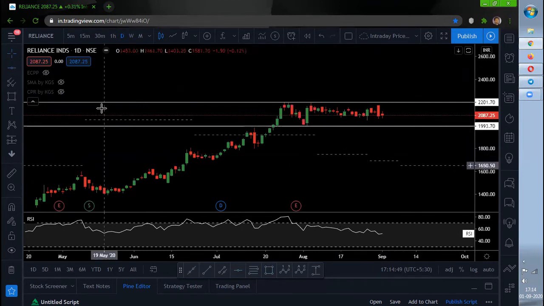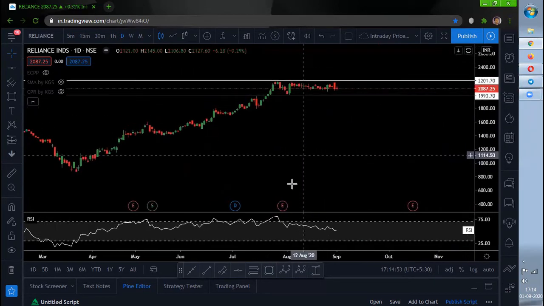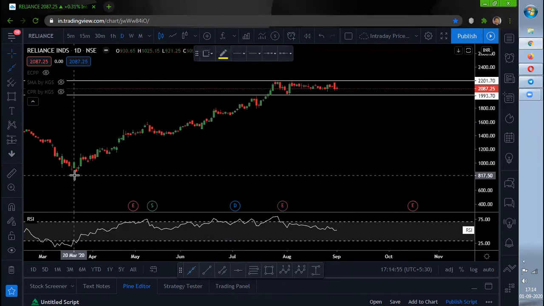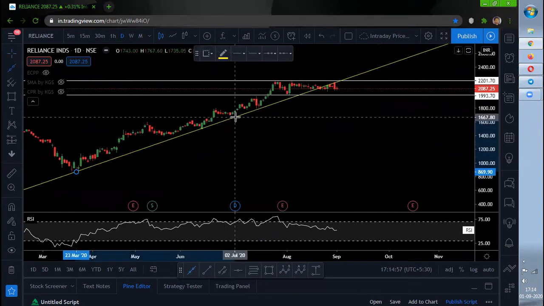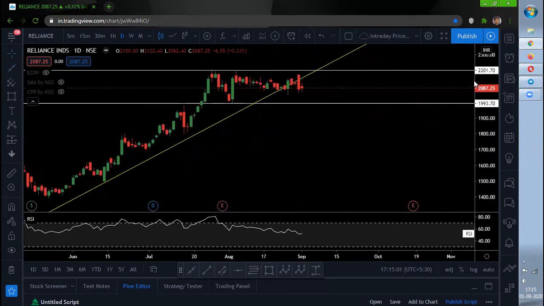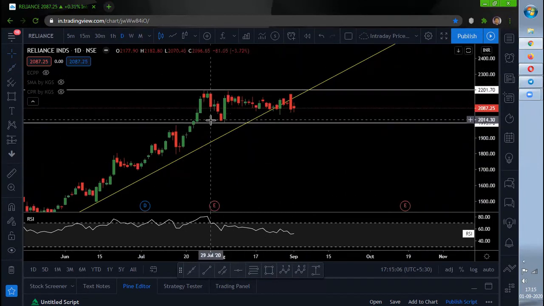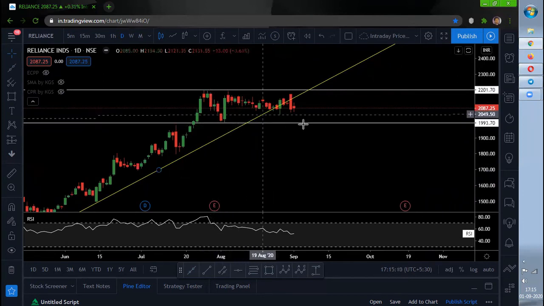Apart from this, I could also see a trend line support which I used to share for the Reliance chart. So this is the trend line support, and basically the trend line got broken. Whenever the trend line gets broken, we need to wait and watch for the support zone to break. If the support zone is going to get broken, then we can see further downside.